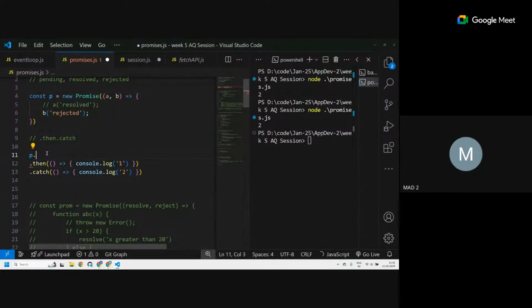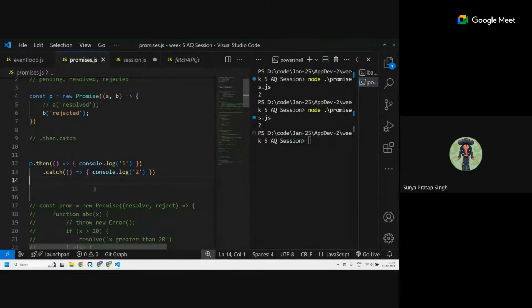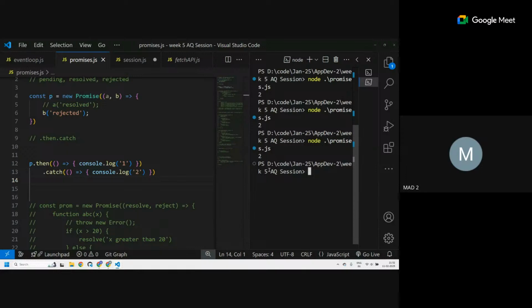You want to move it over here, like line 12? Yes, sir. P dot then will still work, and after that, line 13, p dot catch, will still work. You don't have a semicolon now, so okay, it will still work.